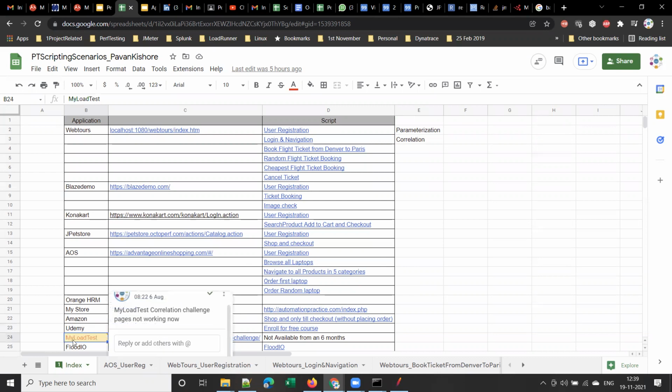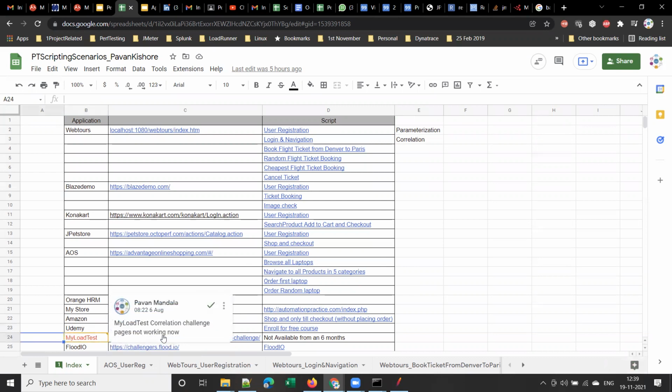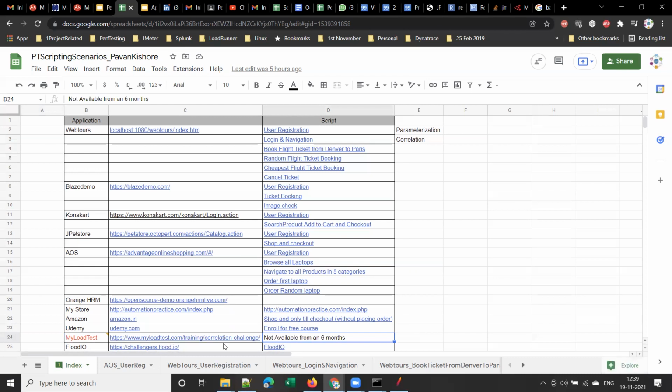Apart from this, there are two challenging applications which will be given for scripting tests, right? MyLoad test is one application. However, this is not available for around 6 months. This particular URL, this particular page is not available, right? However, this flood.io is available. So here, every script will have a different challenge. We'll be covering this at the end of the training, right?